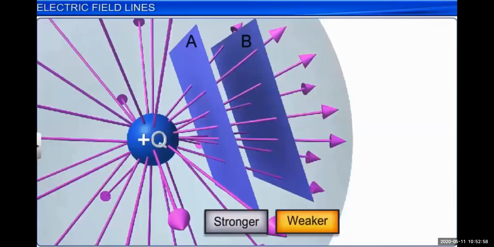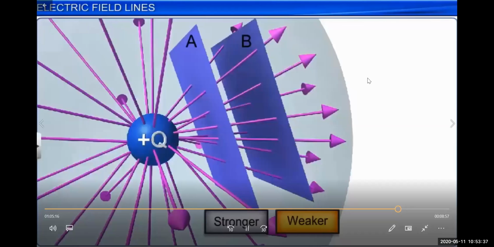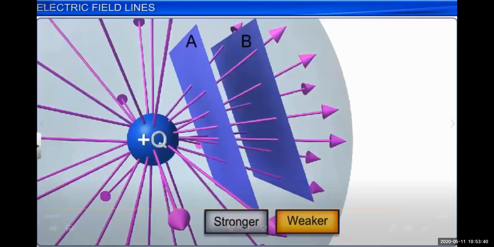Of course, you will say that if we compare the number of electric field lines passing through point A and B, the number of electric field lines passing through A will be more compared with the number passing through the sheet B. Another reason is that the sheet A is near to the charge particle Q, so it will have a stronger electric field compared with the sheet B, which is at a greater distance than the sheet A. So the sheet A experiences a stronger electric field compared with the sheet B. This we can understand.